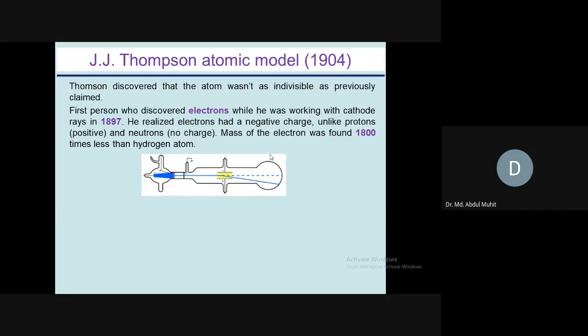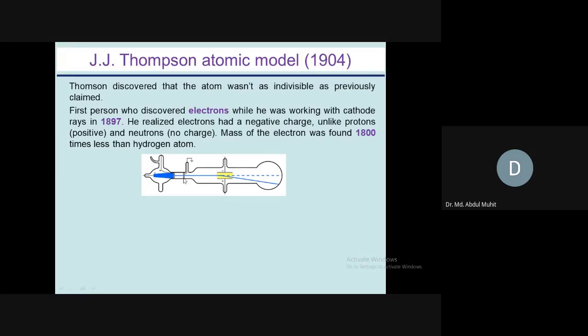He saw the electrons passing through the slit. In the middle of the picture you can see the yellow marker, where electrons come from the source and enter this slit, and what should happen is that they go straight. That's why the dotted line shows here, but practically it doesn't go straight. It went at some angle and hit the zinc sulfide